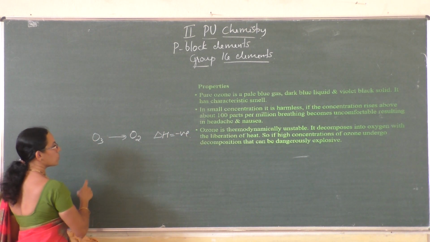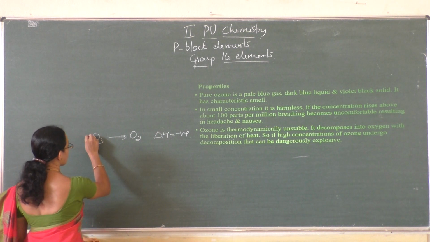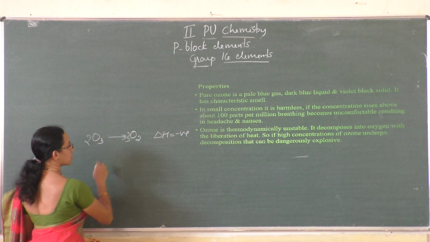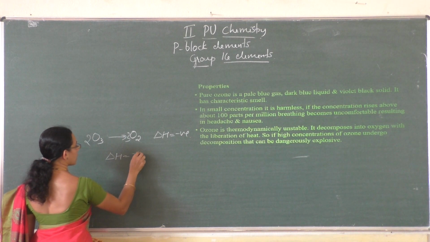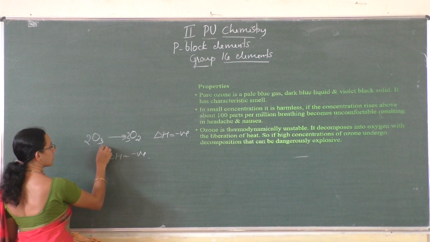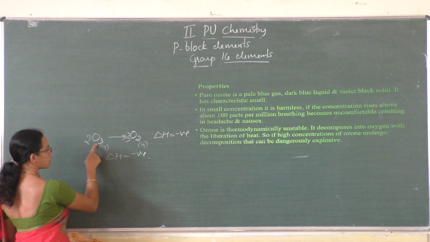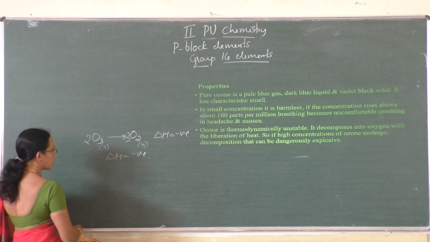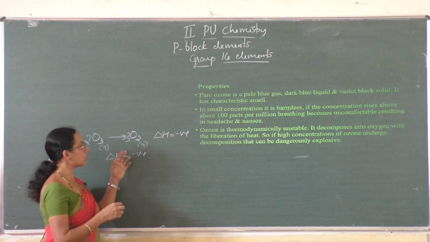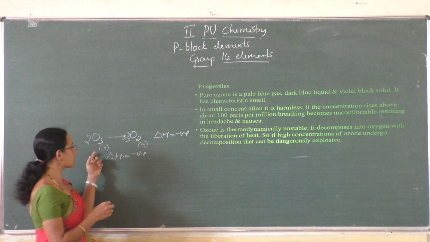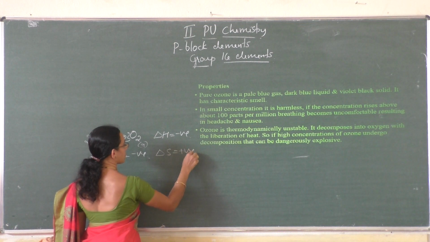There is also an increase in entropy. In the reactant there are only 2 molecules of ozone, but on the product side there are 3 molecules of gaseous oxygen. So the final entropy is greater than the initial entropy, hence delta S is positive.